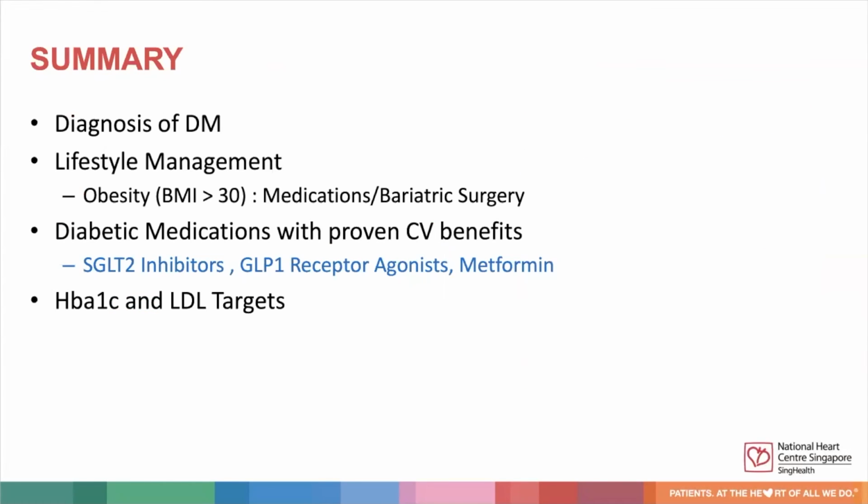So in summary, I went through the diagnosis of diabetes. Also for lifestyle management, I highlighted the use of medications with weight loss benefits and the consideration for bariatric surgery for obese patients. For diabetic patients with cardiovascular disease, we should start on medications that have cardiovascular benefits. Lastly, patients with diabetes should have good glycemic and also lipid control.